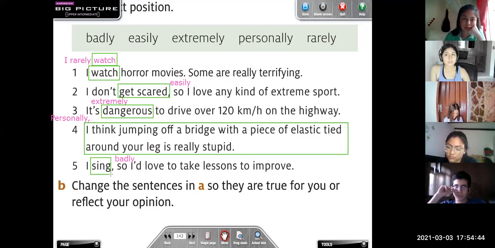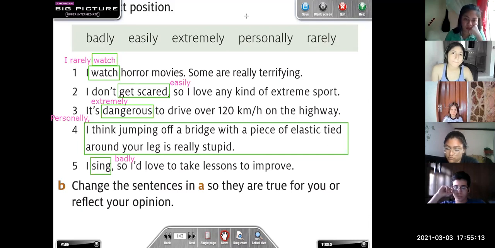Okay. So we have different positions according to what we are modifying. De acuerdo a lo que modifiquemos, de acuerdo a lo que describamos, tenemos diferentes posiciones para el adverbio, ¿cierto? Okay. So tell me, Orlando, do you have any questions? Any doubts? No, I have the same in 2, 3, and 4.